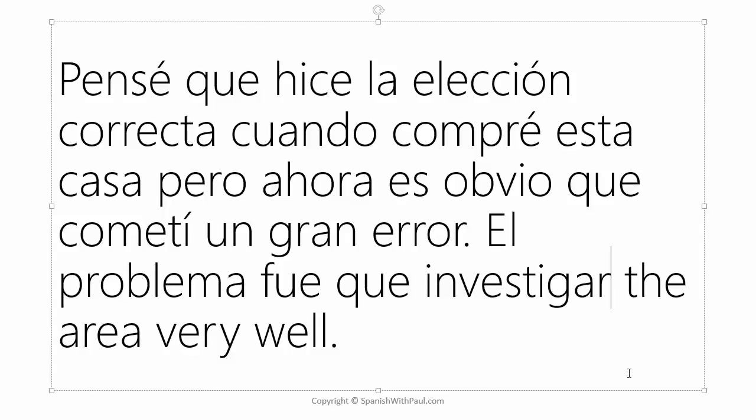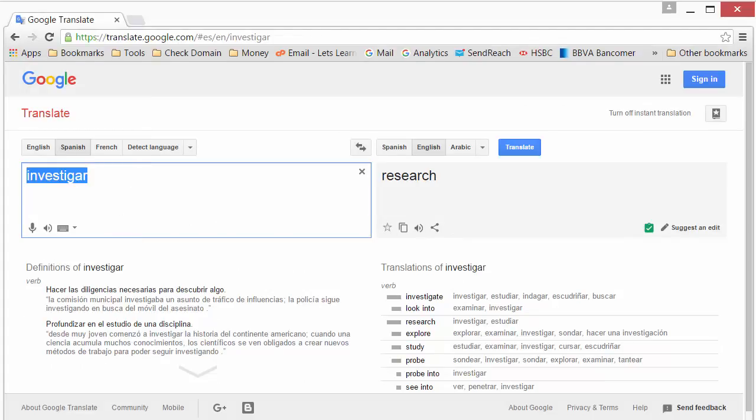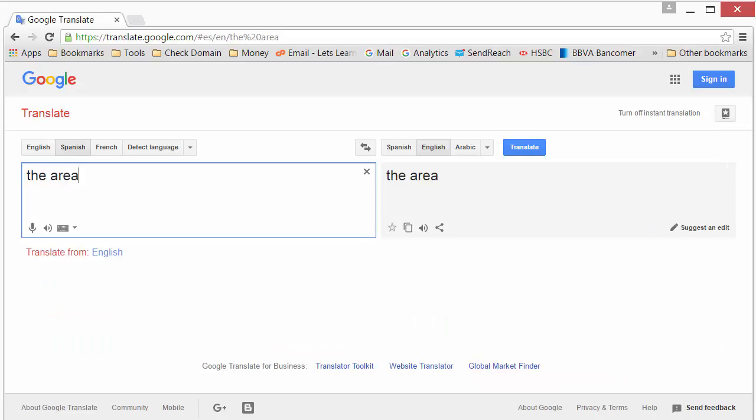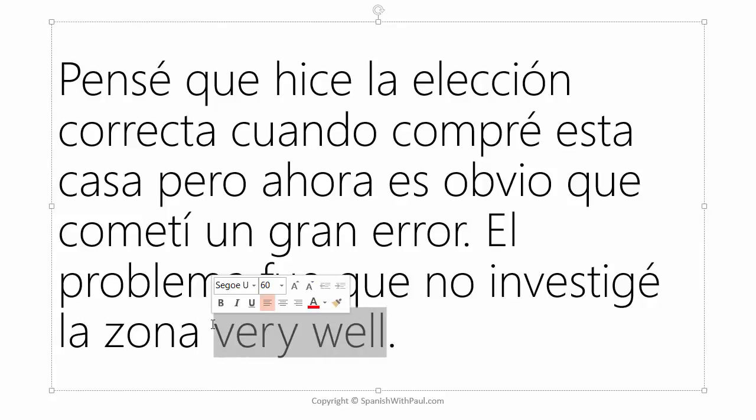Now we need to manipulate this because we're saying I didn't investigate. So it's an AR verb. So simply go to investigué and I didn't. So it's like no investigué would be I didn't research. No investigué. The area, okay, if you need to check that, we can go back again. La zona. Again, makes sense, right? An area is like a zone. So la zona. And then very well will be muy bien.